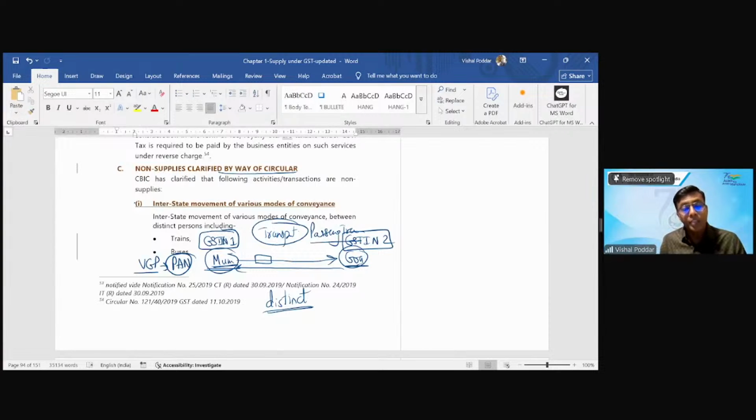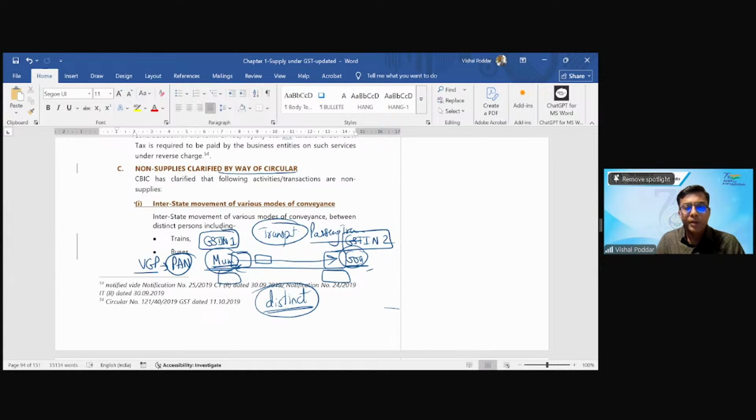Now, what is very strange, how people go to the weirdest extent of interpreting law is, when the GST law kicked in, somebody interpreted this provision of distinct person, read with section 7(1)(c), which we are going to discuss later, where you will find that when my bus starts from the Mumbai office, let us say today the bus departs in the evening, let us say around 7:30, and tomorrow morning around 8, it has to reach Goa. Again, tomorrow evening from Goa, it will start at 8 and reach here at 7.